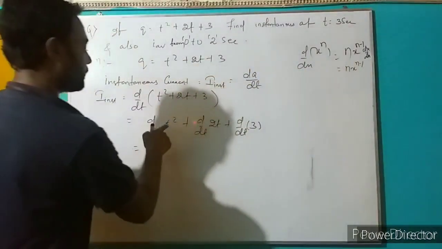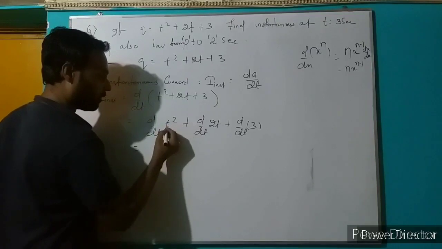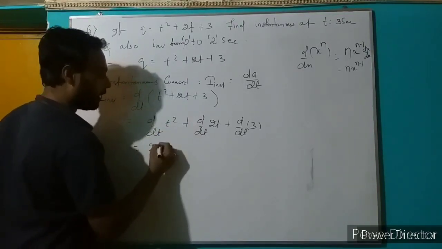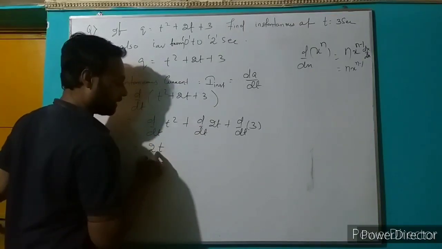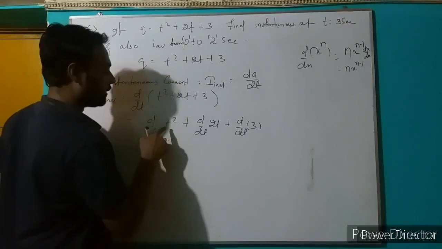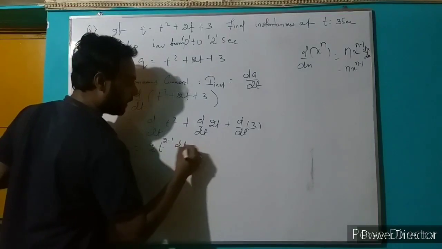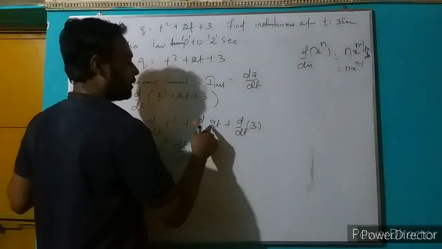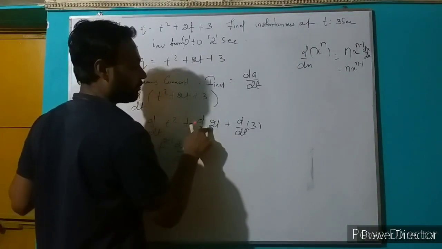Similarly here, t squared has 2 as the power of t, so 2 is multiplied with the variable and the power decreases by 1 unit, 2 minus 1, and dt by dt is 1. Similarly, any numerical value behaves as a constant quantity.